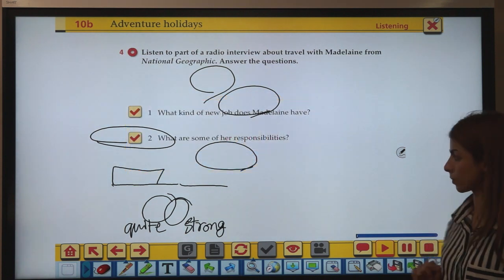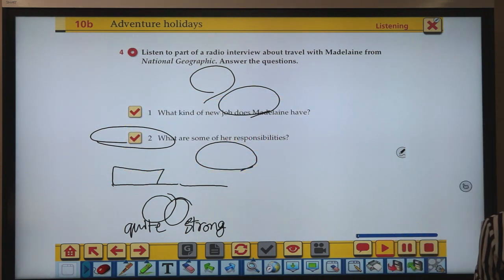So, Madeline, we've talked about some of your photography and your travel writing with National Geographic magazine, but I know that you're also very excited about your new job. That's right. Recently, I've also started working as a tour guide with National Geographic Adventures. Is that strange for you? I mean, you're someone who is fascinated by travel and experiencing new places. So, what is it like taking groups of people around on tour buses and showing them famous cities? It sounds a bit boring for someone like you.